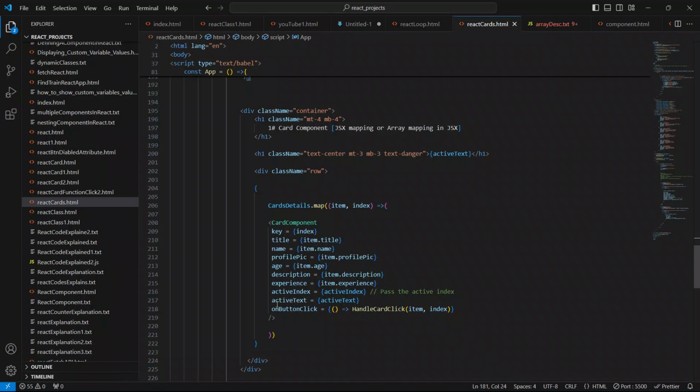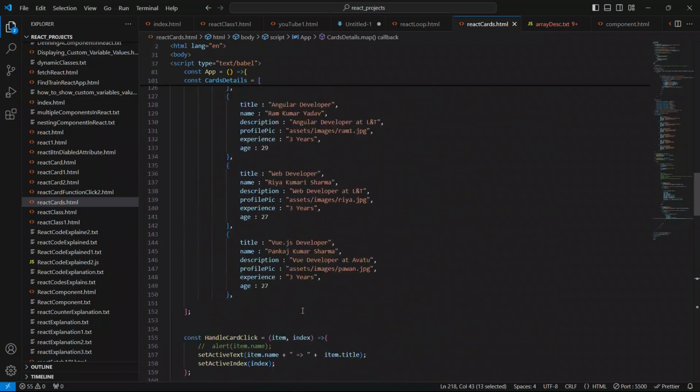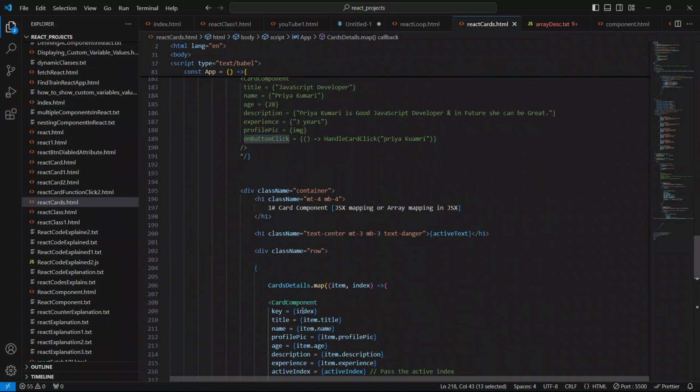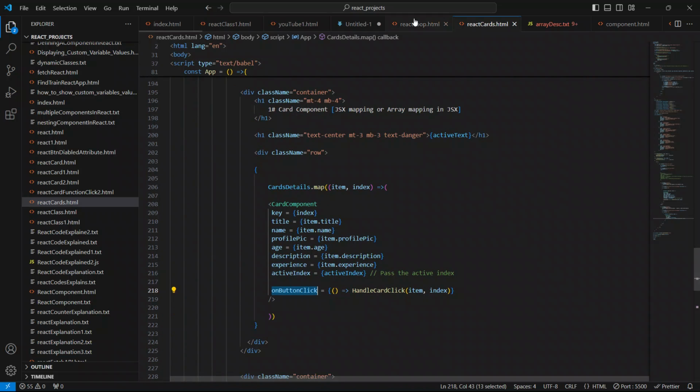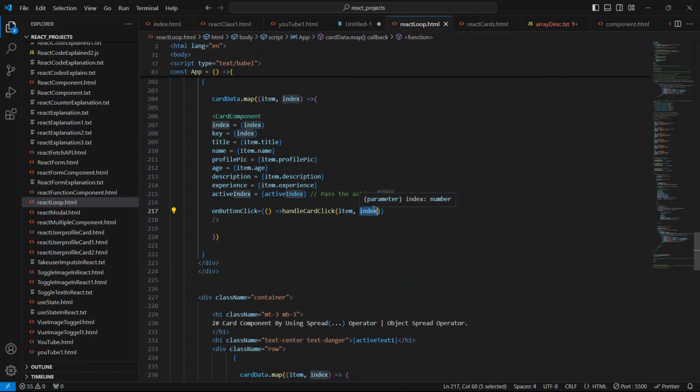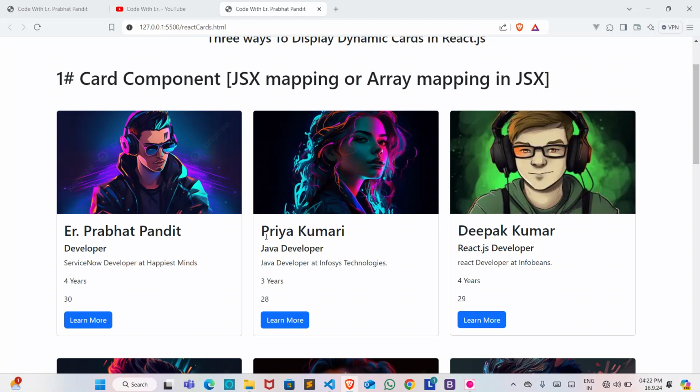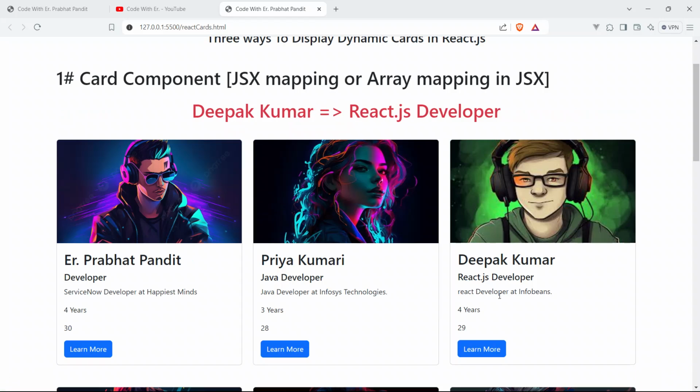So active index equal to active index on button click. Yep, it's here. On button click, handle item and index. So save your code and now refresh.